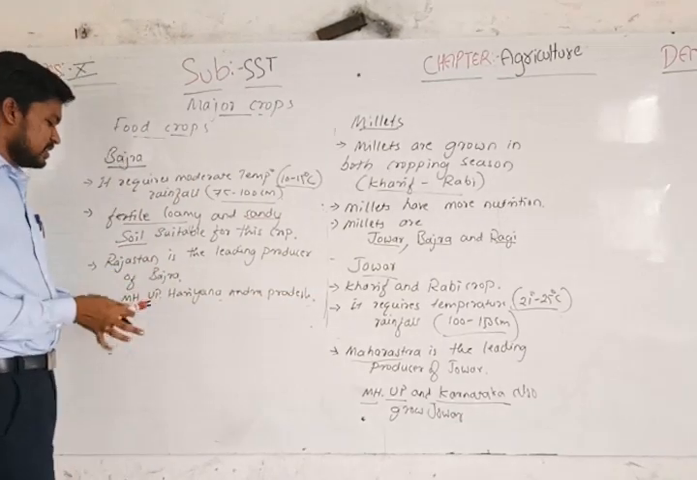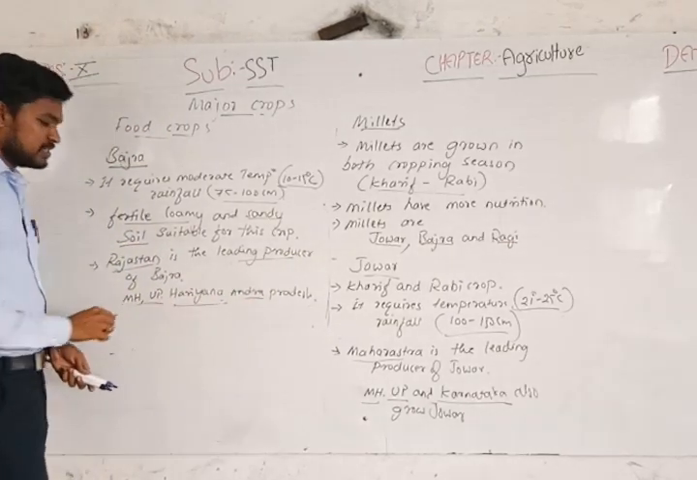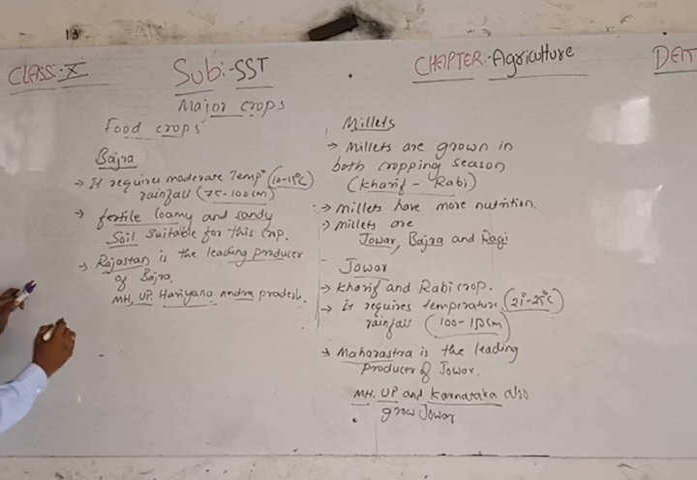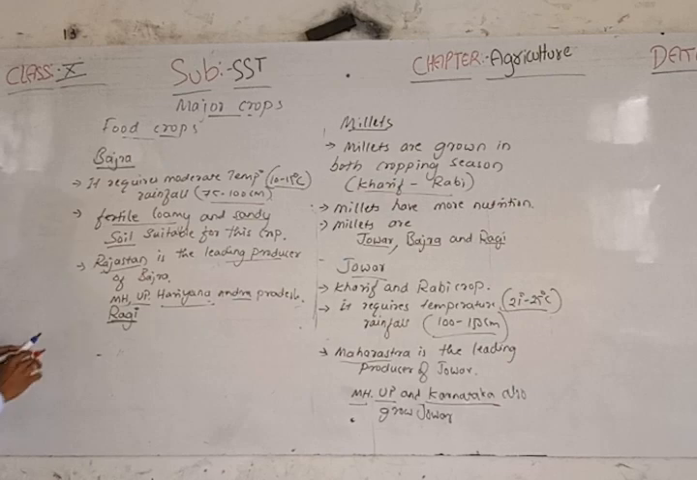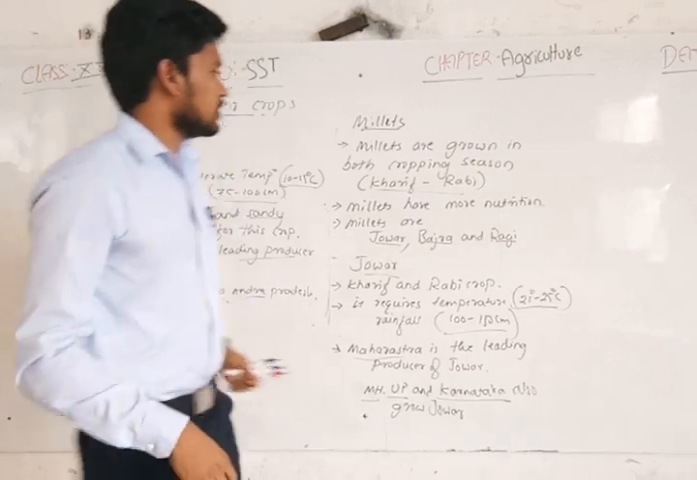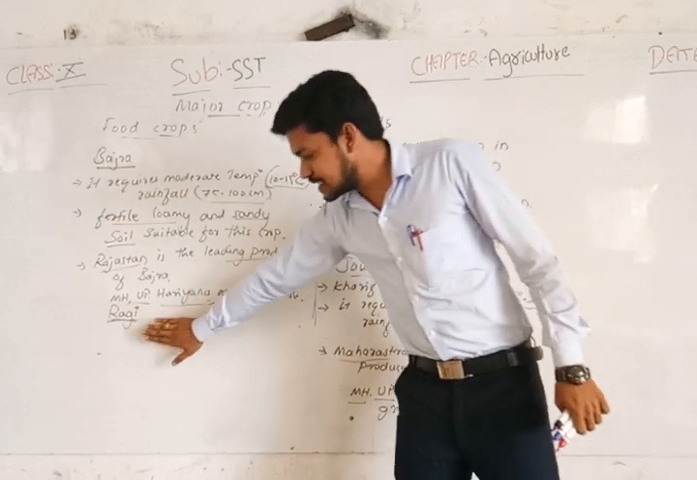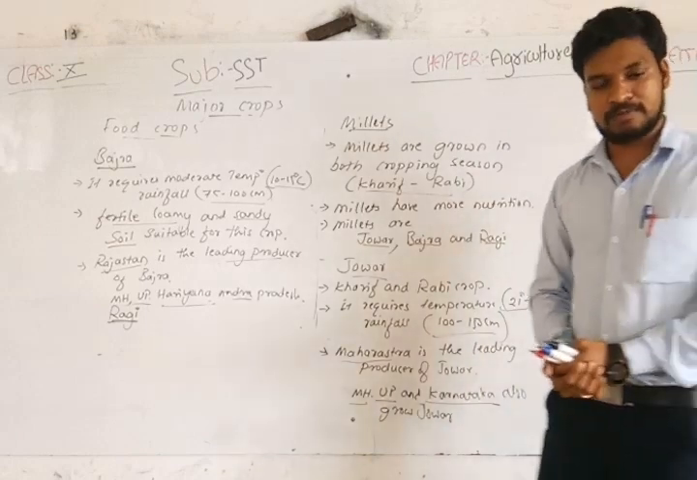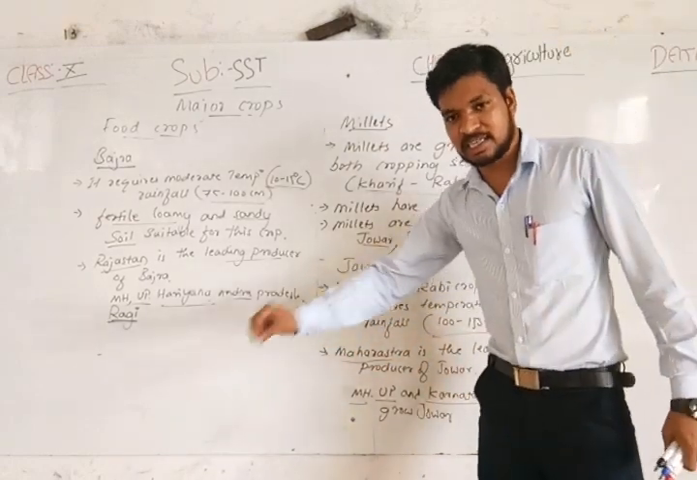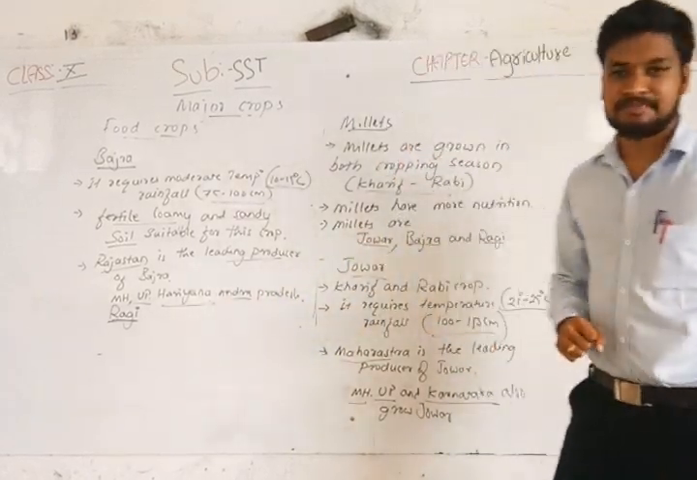These are the other important states which grow bajra: Andhra Pradesh, Haryana, Uttar Pradesh and Maharashtra. Then what about ragi? Among all these, ragi has high nutrition. Jowar and bajra, and ragi especially, have high nutrition, and ragi can be grown in areas which receive very low temperature and very low rainfall. With irrigation facilities and chemical fertilizers, we can grow ragi well.